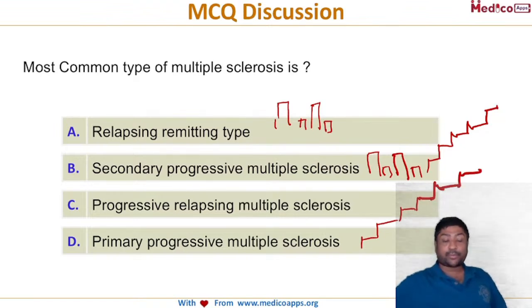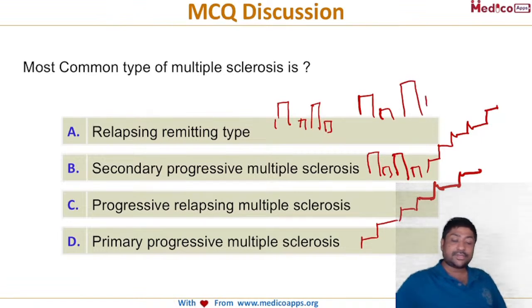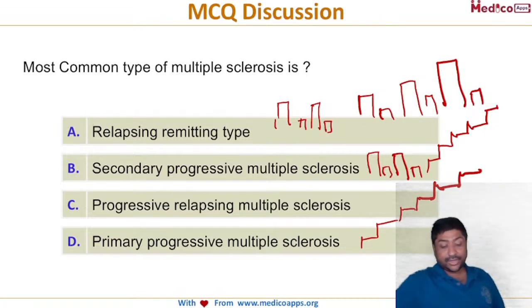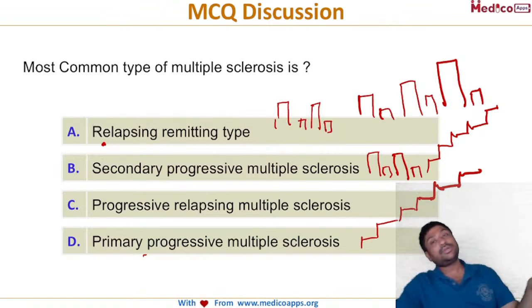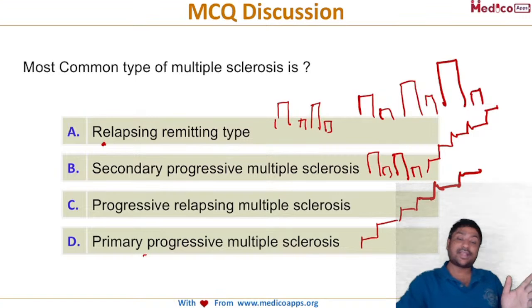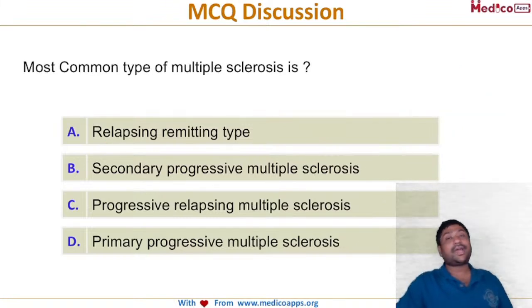Is it clear? And progressive relapsing multiple sclerosis: here it is relapsing remitting, but with each relapse the symptoms increase. The difference between this and relapsing remitting is that in relapsing remitting, once it goes down, the next relapse is as severe as the last one, whereas here it is increasing. So these are the various types. Any guesses for which is the most common type of multiple sclerosis? The correct answer is relapsing remitting type. This is the most common type of multiple sclerosis.